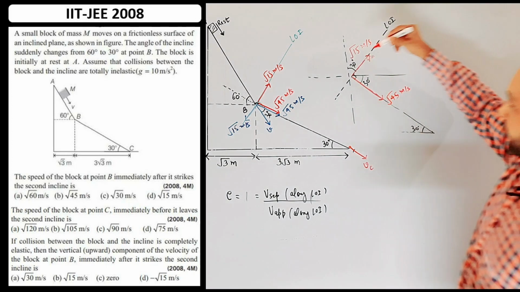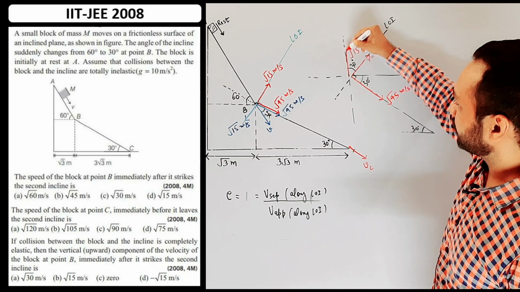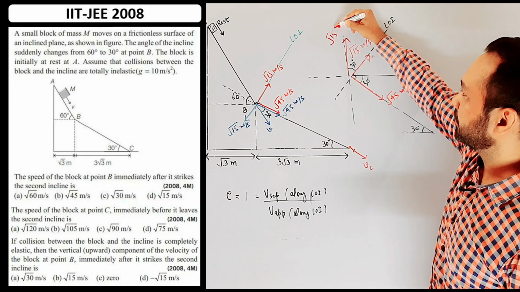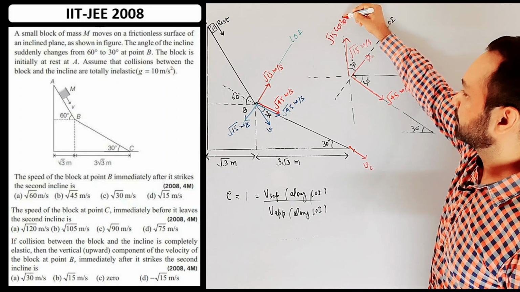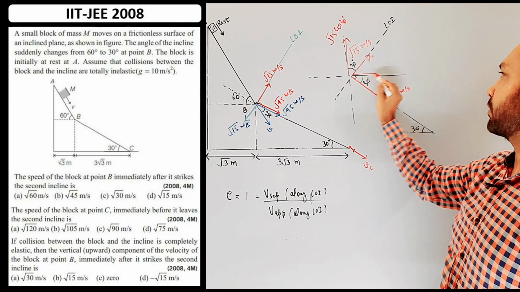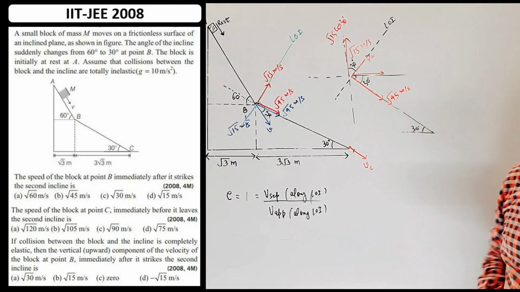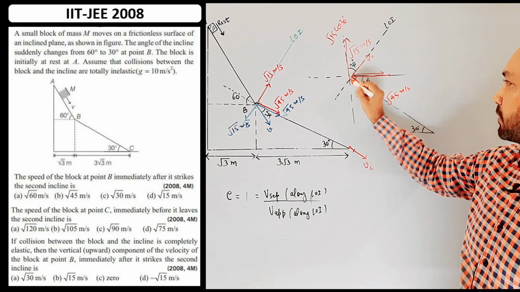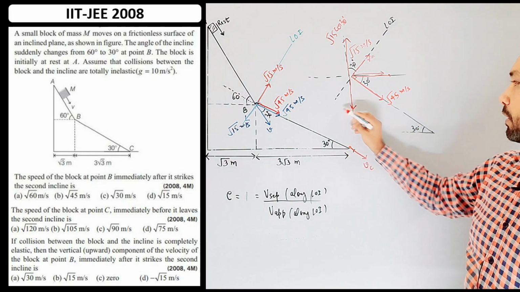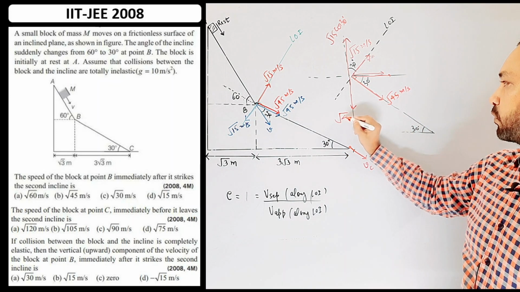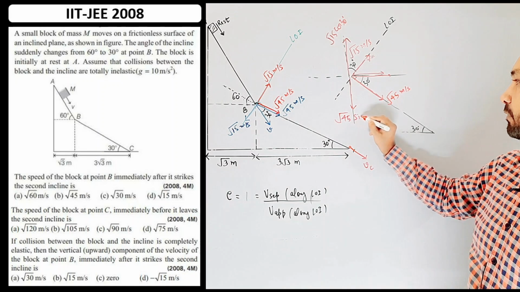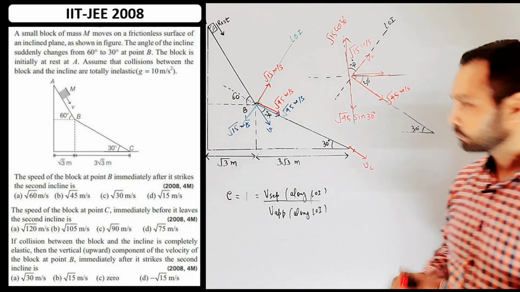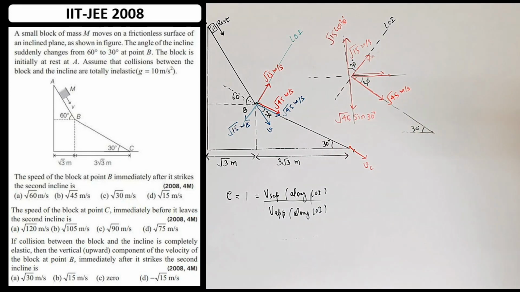So this root 15 will have a component along the vertical direction, root 15 cos 30, and there will be some component along this direction, we don't have to bother. The root 45 will have some component here and some component here, and this component will be root 45 sin 30. So sin 30 is 1 by 2, cos 30 is root 3 by 2.